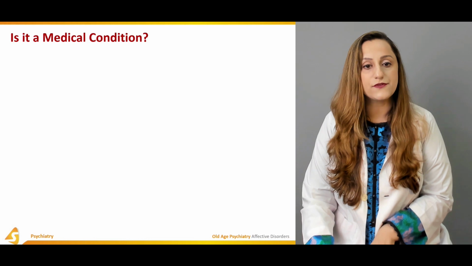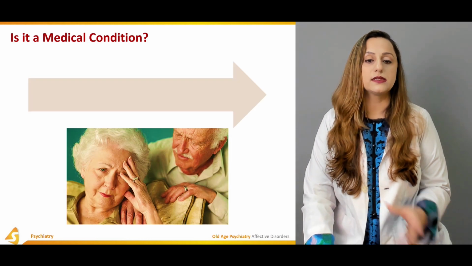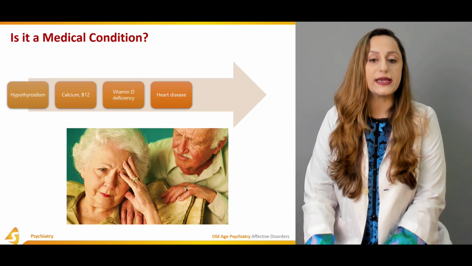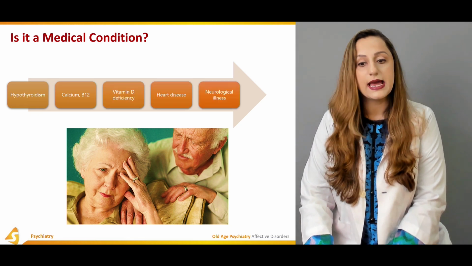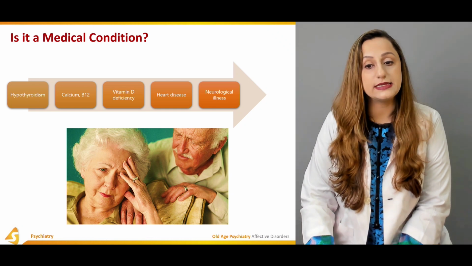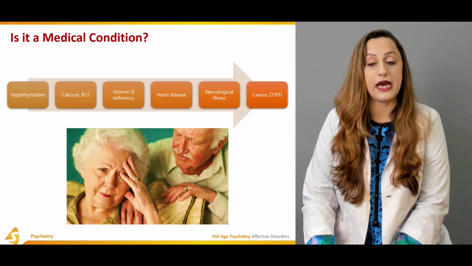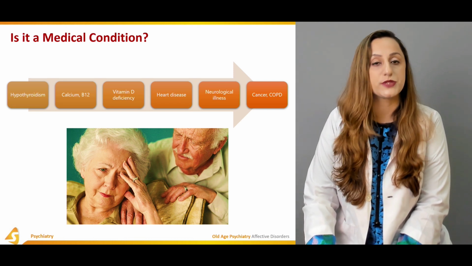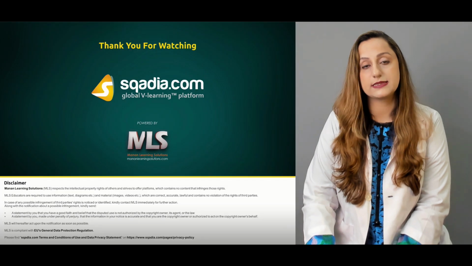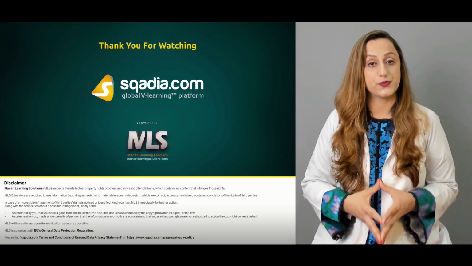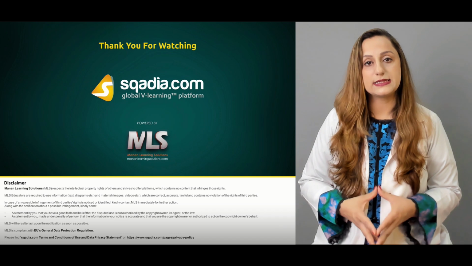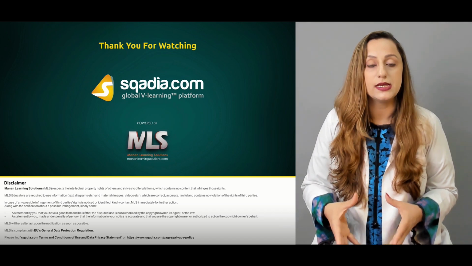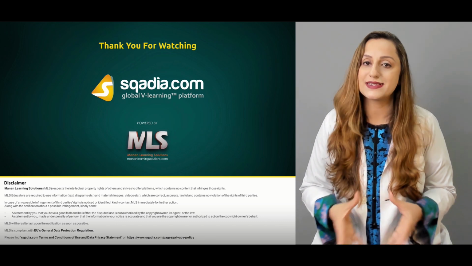So these medications have to be rechecked, and then the medical conditions have to be checked: hypothyroidism, B12 deficiencies, vitamin D deficiencies, heart diseases, as well as neurological illnesses can sometimes result in a depressive episode, as well as cancers and COPD, that is chronic obstructive pulmonary disease, can also result in the development of depression. So in this section, we dealt with the affective disorders, primarily depression, which is seen in the older age group. So that is the end of this section.